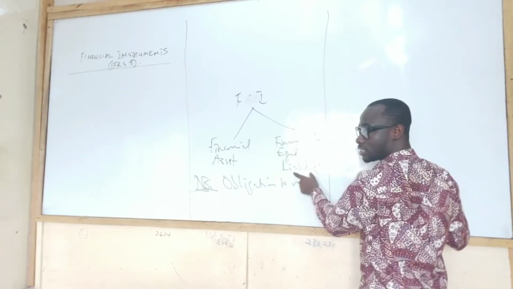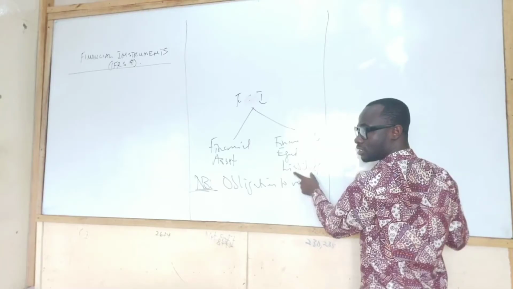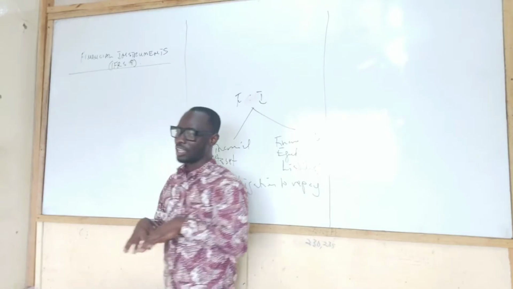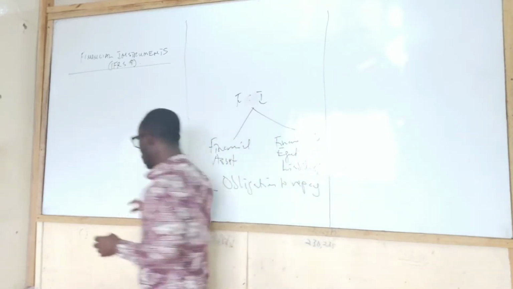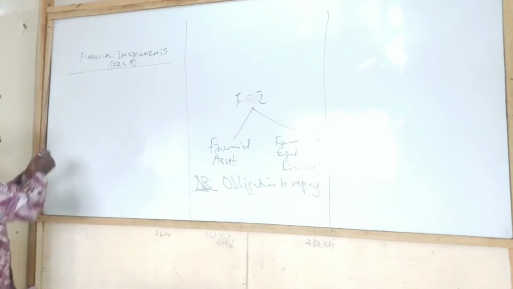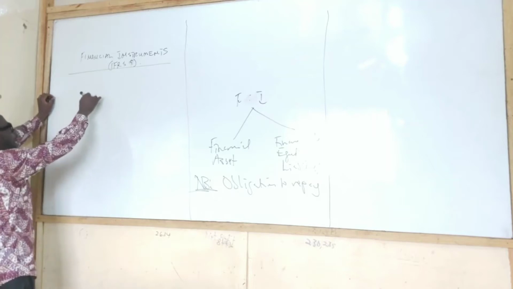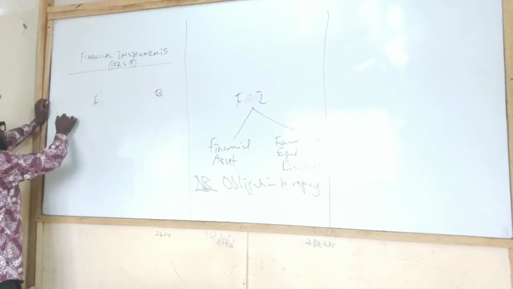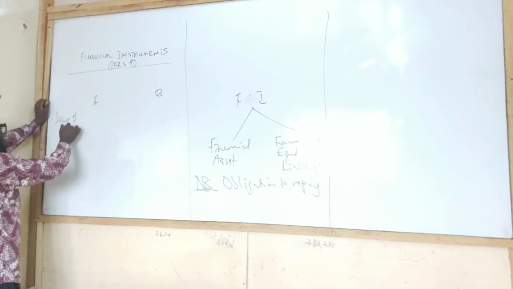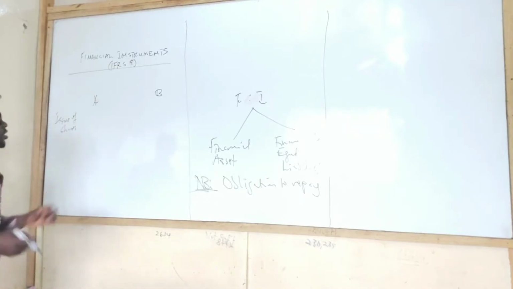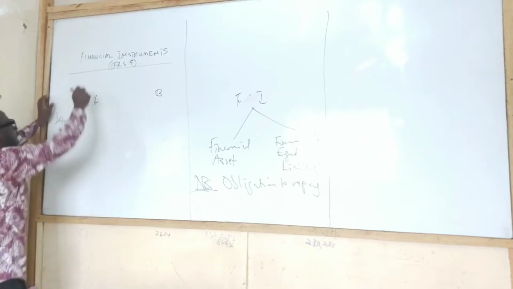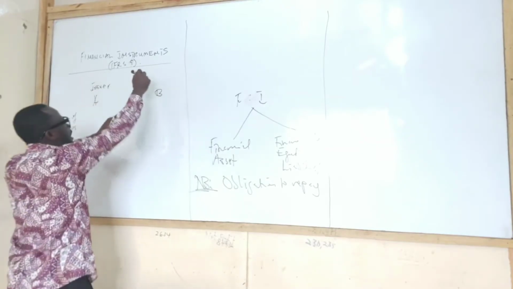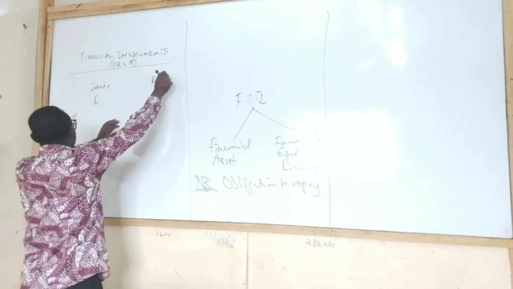Does it make sense? The absence of an obligation to pay is like capital. So let me make it sensible for us here. Let's say A and B. Number one, issue of shares. Let's say A is the issuer and B is the buyer.